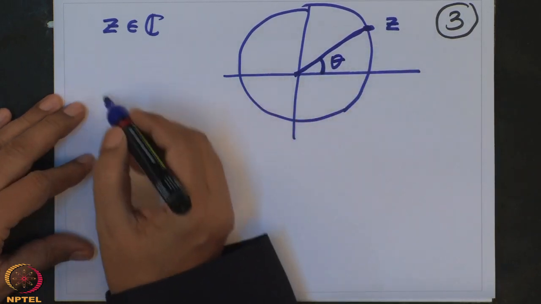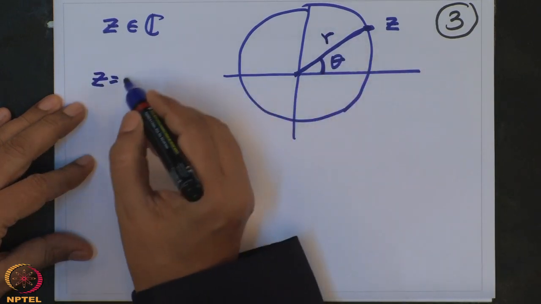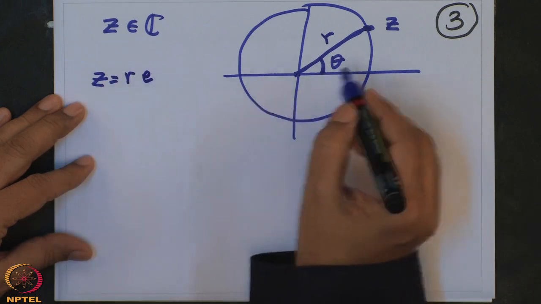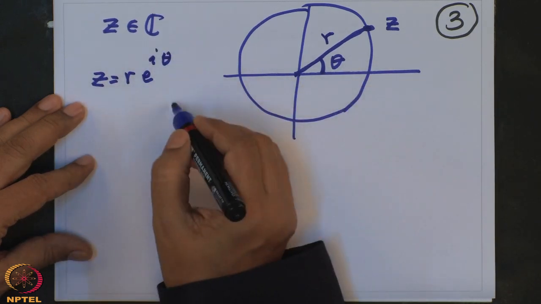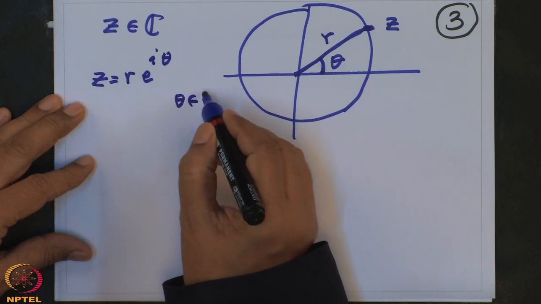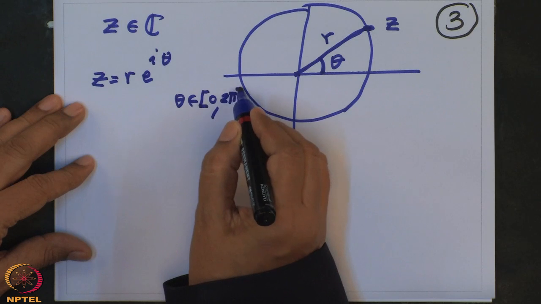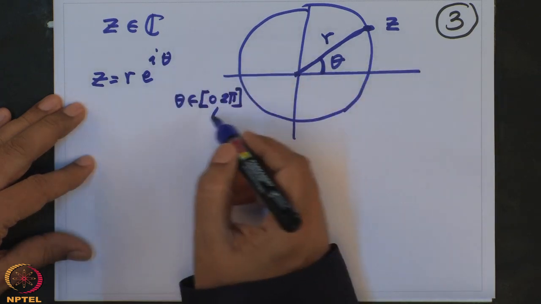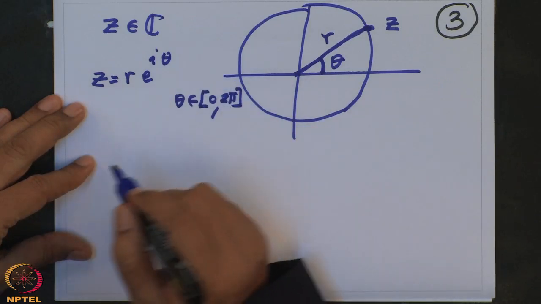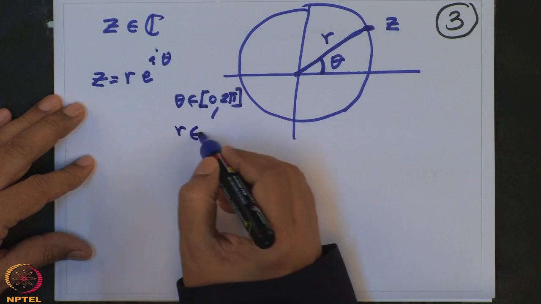So we can write z as r e to the power i theta, where theta is between 0 and 2 pi. Actually you can make it more precise, but it's okay. And r is a positive real number.